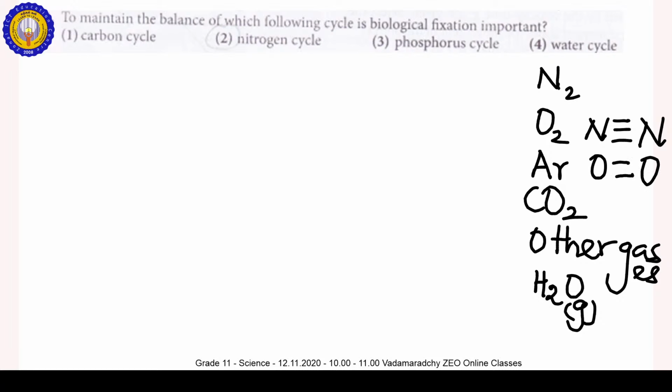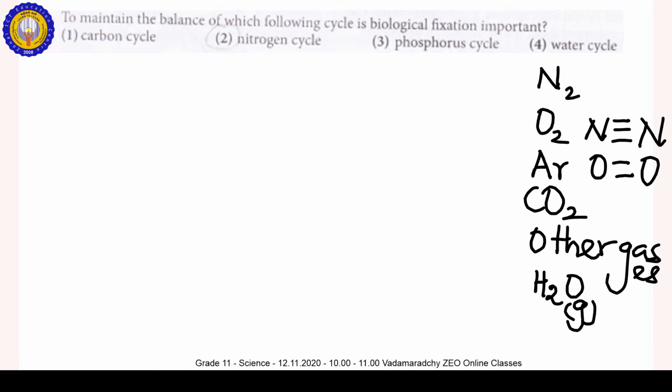But argon is the monoatomic gas in the atmosphere. These are the components of the air according to the volume percentage.